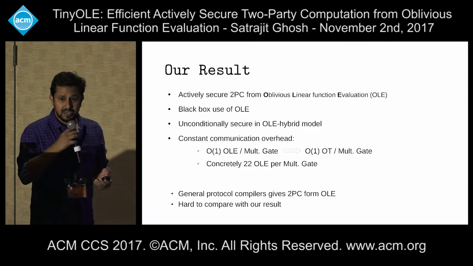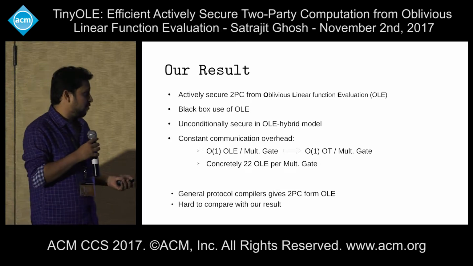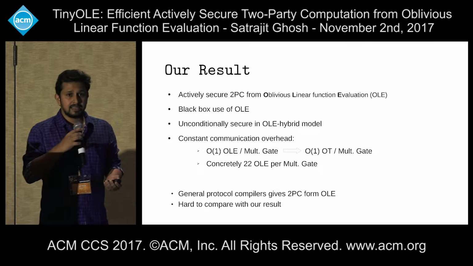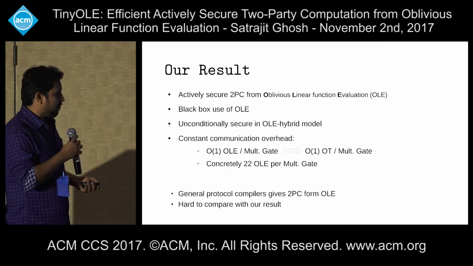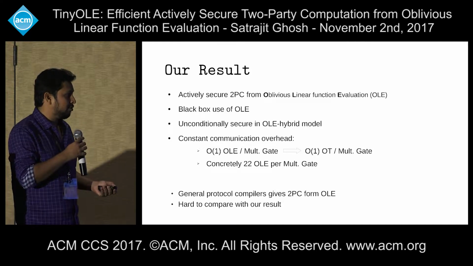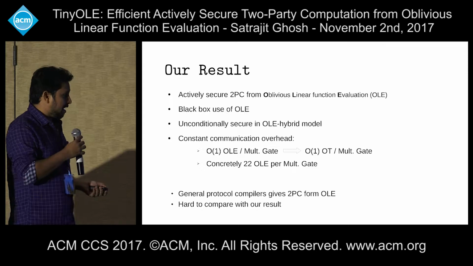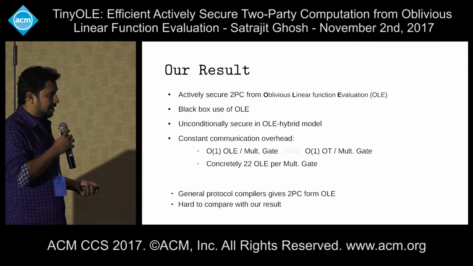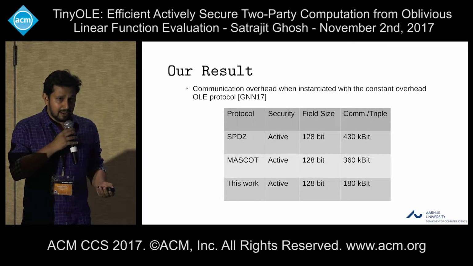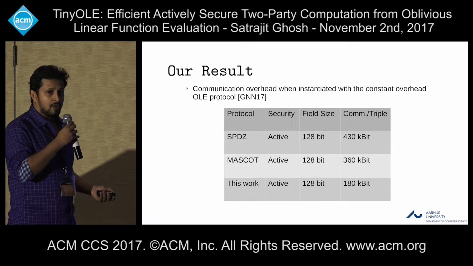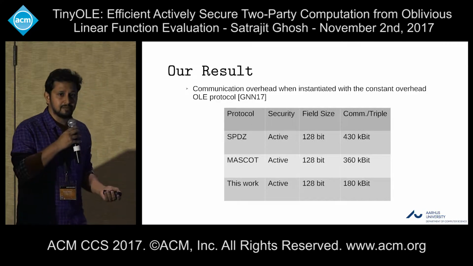So when we instantiate the OLE with a recent constant overhead OLE protocol by GNN17, we can see that we get a good communication overhead per triple. For example, SPDZ gives 430 kilobit per triple, MASCOT gives 360 kilobit, and in our case we have 180 kilobit per triple in a field size of 128 bit. It's important to note that we get statistical security of 128 bit, where SPDZ, I think, achieves 64 bit statistical security in the same settings.